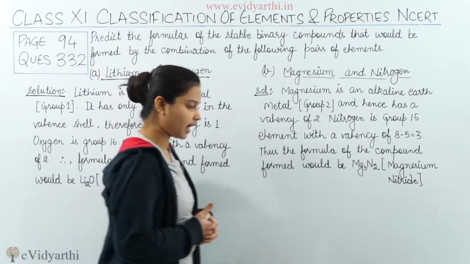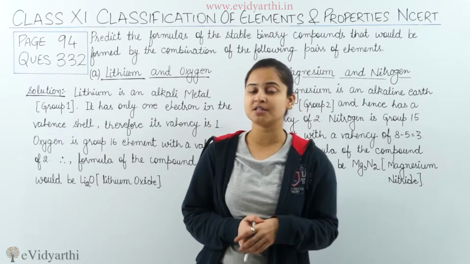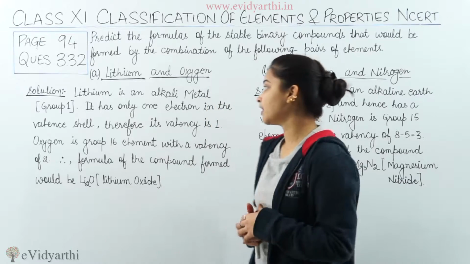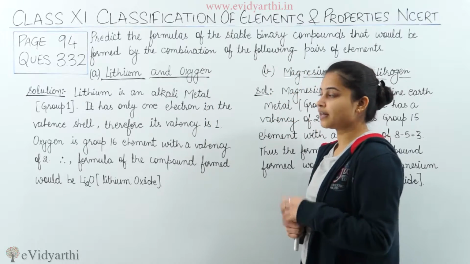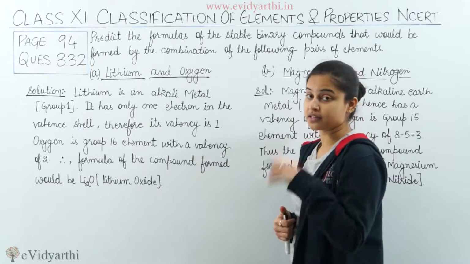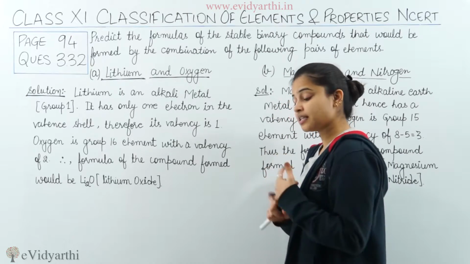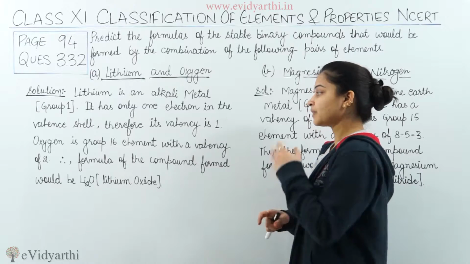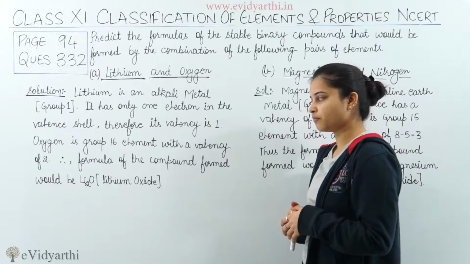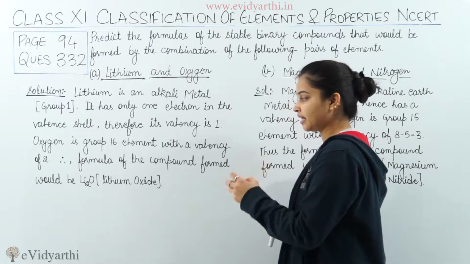See friends, you all know that lithium is an alkali metal. That means it belongs to group 1. Hence its valency would be 1. So lithium is an alkali metal, group 1. It has only 1 electron in its valence shell. Therefore its valency is 1. Oxygen is a group 16 element with a valency of 2. Therefore, the formula of the compound formed would be Li2O, lithium oxide.